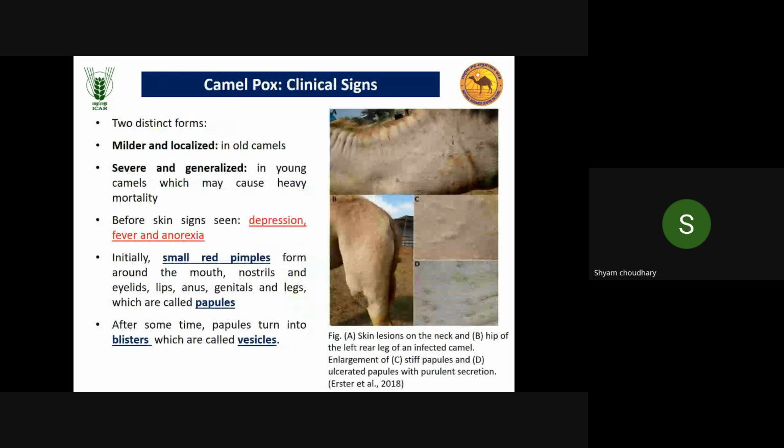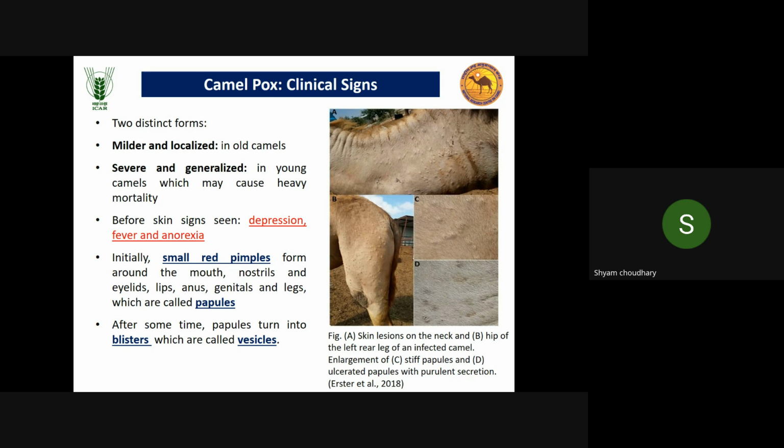So regarding clinical signs, the formation of different clinical lesions is similar to human pox, like chickenpox. Two distinct forms exist: milder and localized, and severe and generalized. First, fever and depression will occur, then anorexia.